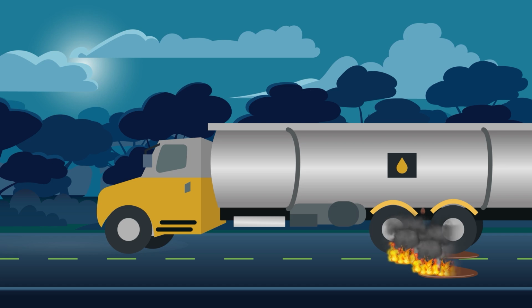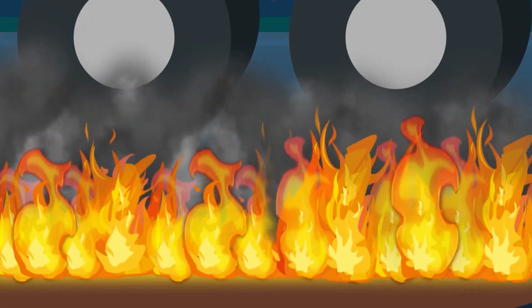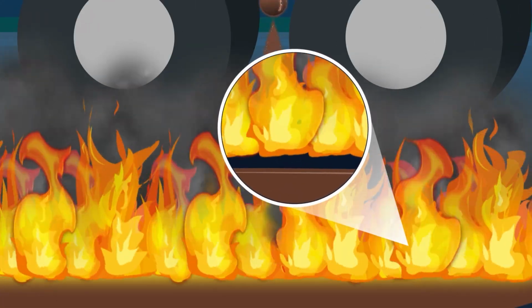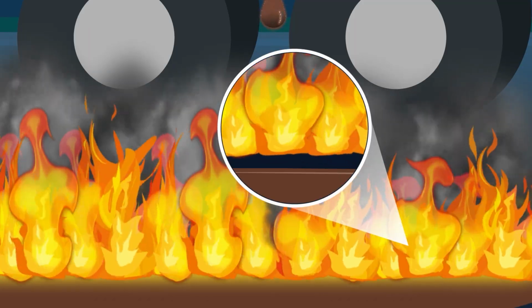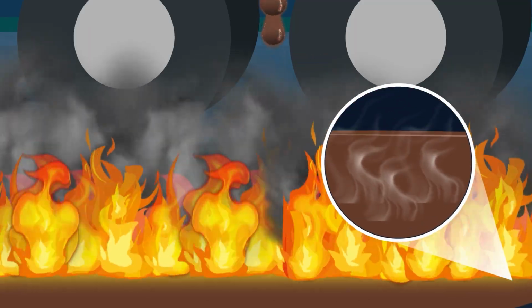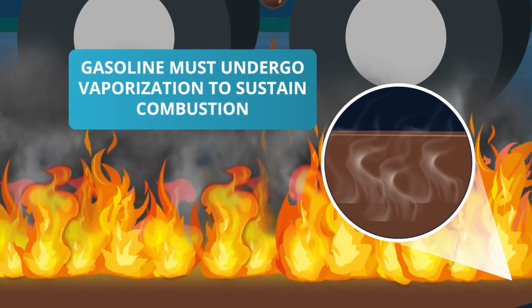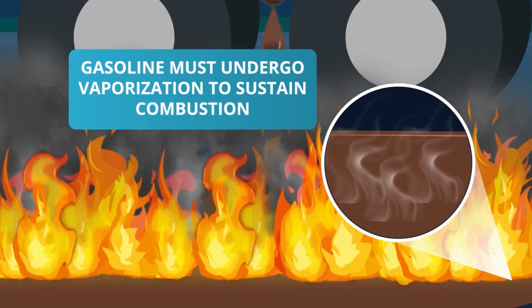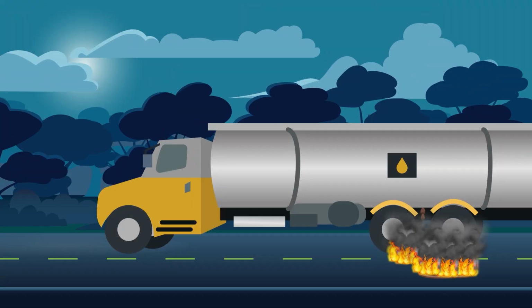Next, we see a gasoline fire. As you can see, there is a space between the liquid and the flame because the liquid gasoline cannot burn. The gasoline must undergo vaporization, or a change from a liquid to a gas, to sustain combustion. Gasoline vaporizes at ambient temperatures, so you do not need to add heat for gasoline to vaporize. For some liquids, such as diesel fuel, vaporization requires the addition of heat.